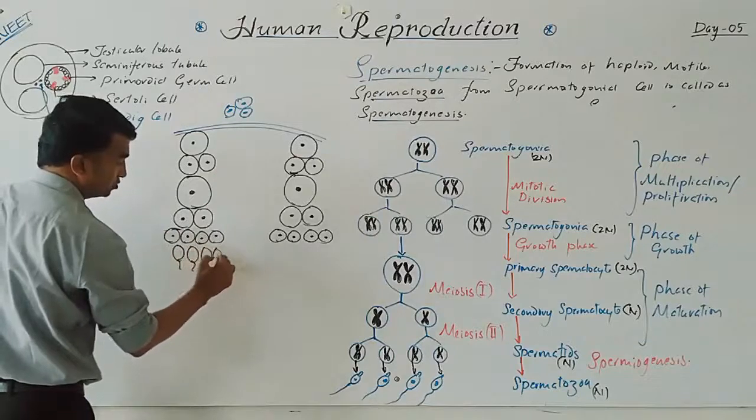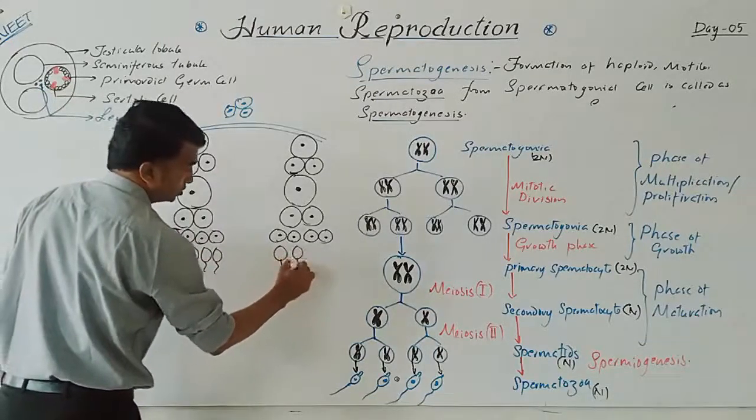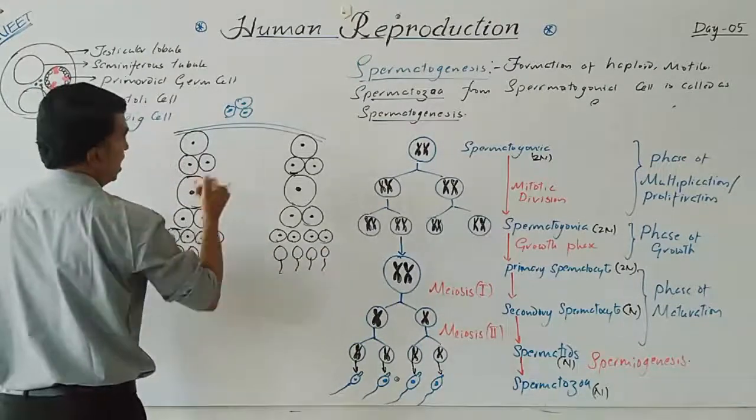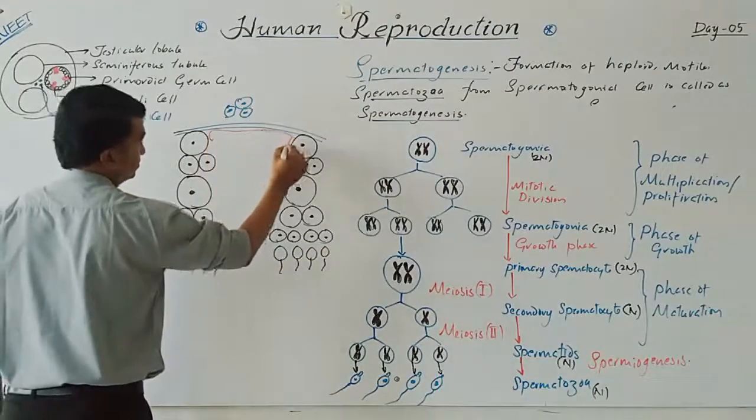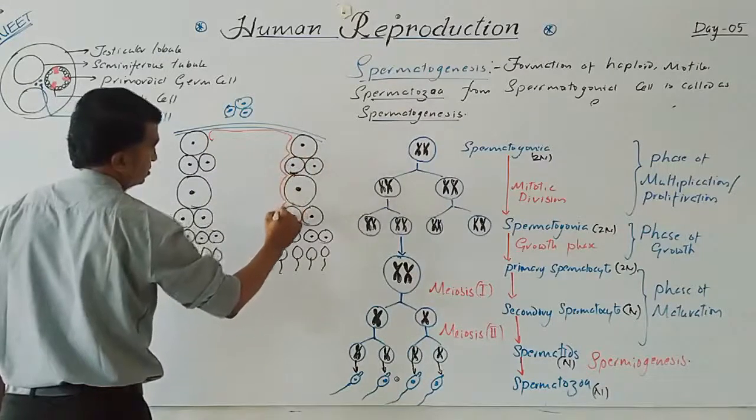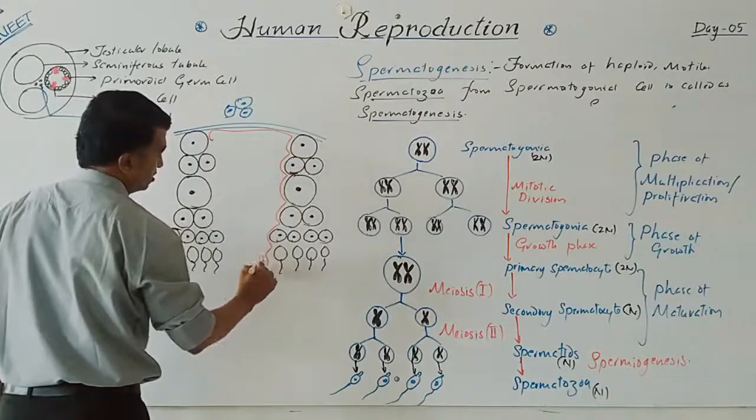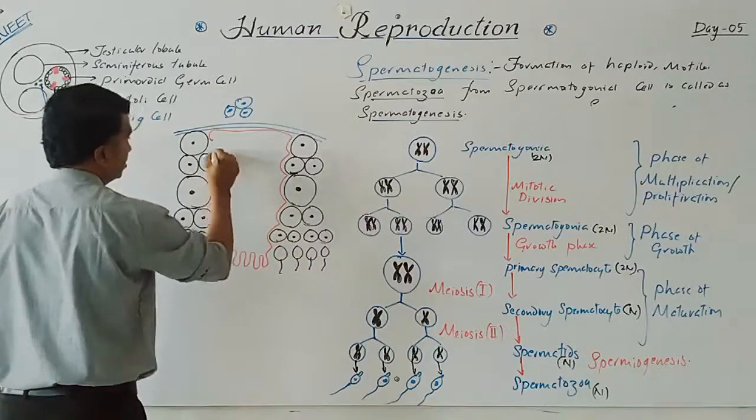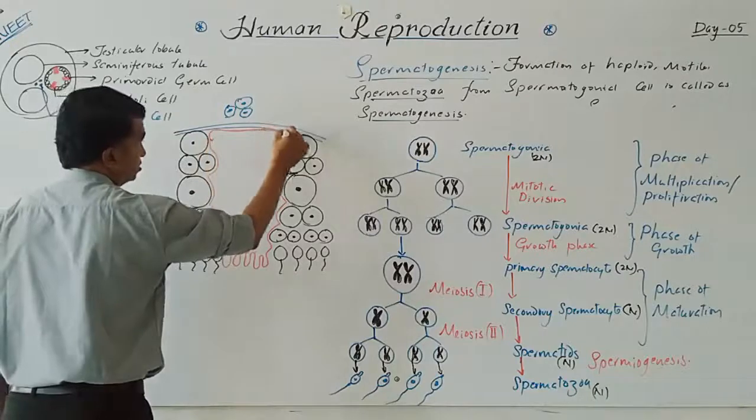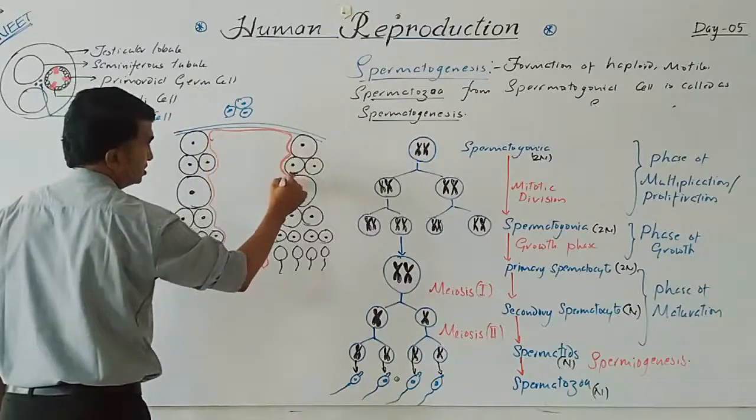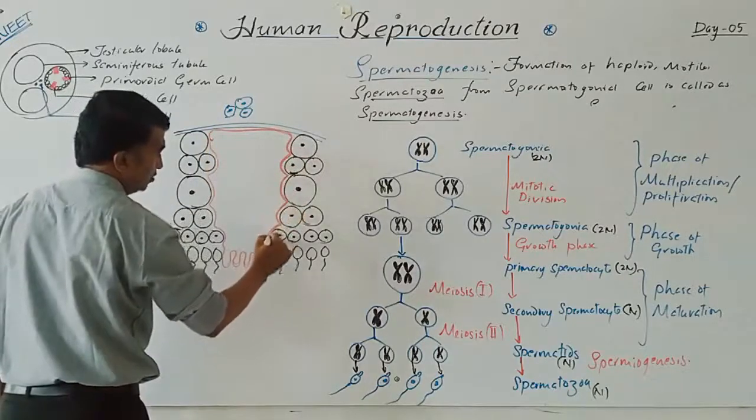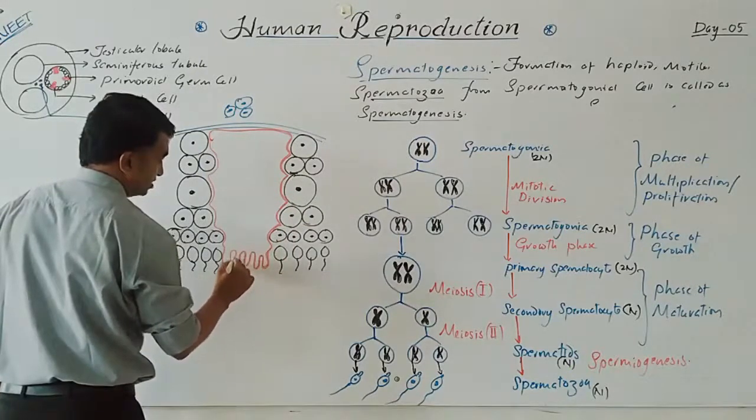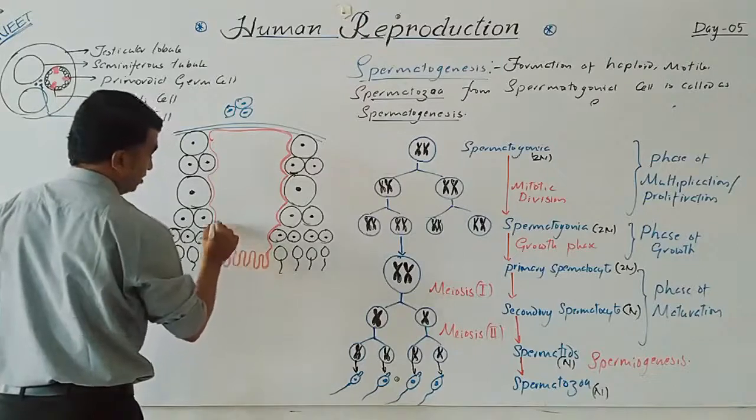These are gradually transformed spermatozoa. In between, this large cell, this red-colored cell which I am showing here, is a Sertoli cell. So this is a nurse cell or sustentacular cell, the Sertoli cell.